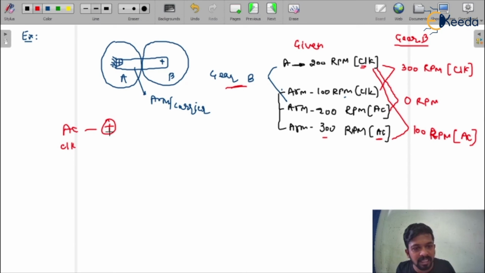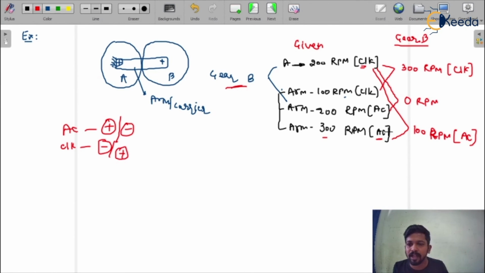If you consider it as positive, the other would be negative. If you consider it as negative, it would be positive. The directions depend on what you assume by your own choice. I'm assuming here anti-clockwise as positive and clockwise as negative.